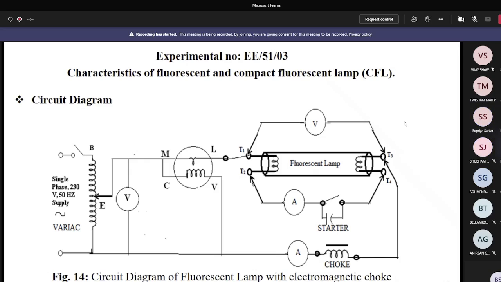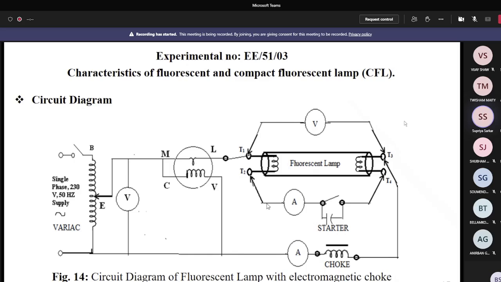Okay. So now you have to know the procedure to perform your experiments. So here you see that, first you have to know the rating of the fluorescent lamp. So it is say 220 volt 40 watt, or it is 40 watt 110 volt like that.